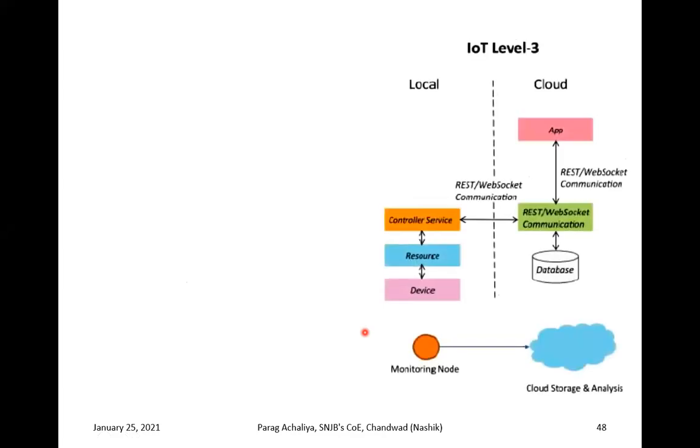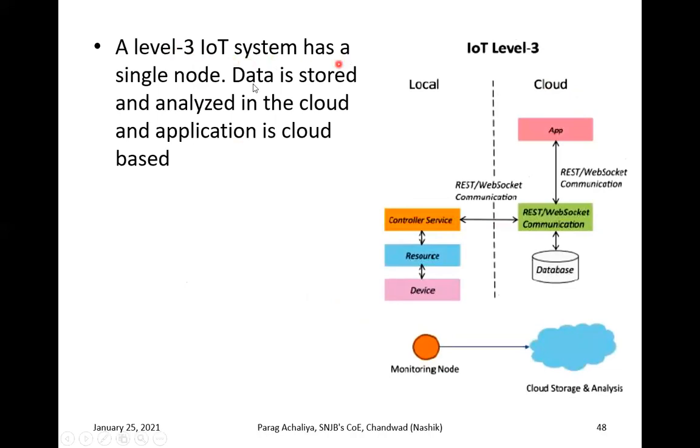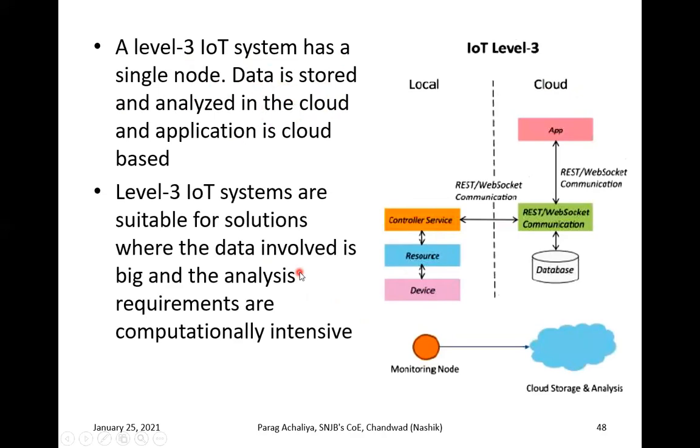Third one is your level 3. A level 3 IoT system has a single node. Again, it will have a single node. Data is stored and analyzed in the cloud and the application is cloud based. Again, here what is happening in level 3, you are going to use the cloud for your data storing and data analysis purposes.